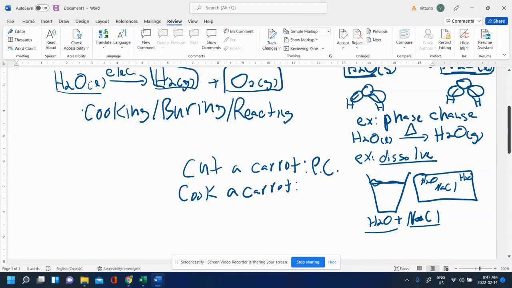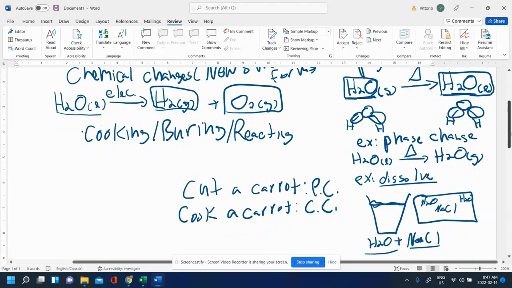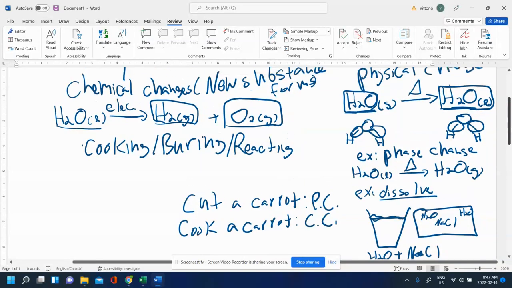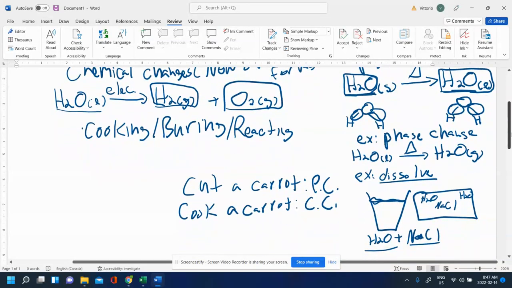You're frying it, you're cooking it, the carrot starts to brown a bit. What type of change is that? That's right, a chemical change. It's hard to tell sometimes what you're looking at when it comes to chemical changes, if there is one or not, because you don't see the molecules, you don't know if their identity is changing. So there's a few things that you can look at to see if a chemical change is happening. Those are called the clues or evidence of chemical change. Clues of chemical change.